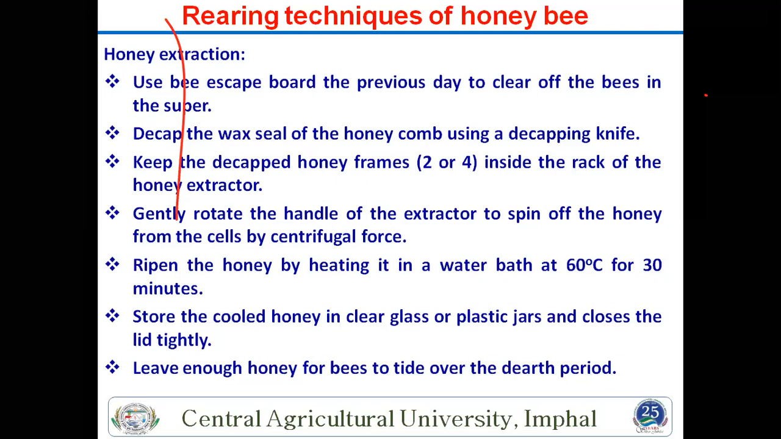Another is ripened honey heating in a water bath at 60 degrees centigrade for 30 minutes, for cleaning, so any water and other things are also removed. Then after that, store in cool places and leave honey for the bees to eat over the dearth period. So this is also important. If your dearth period is there, at that time you don't extract the honey from the boxes.